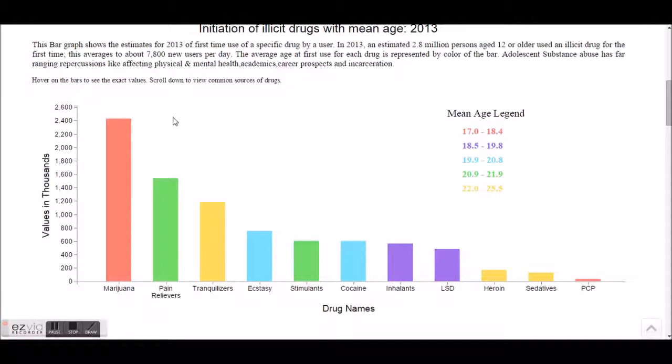This bar graph shows estimates for 2013 of first-time use of a specific drug. In 2013, an estimated 2.8 million people aged 12 or older used an illicit drug for the first time. This averages to about 7,800 new users per day. The average age at first use for each drug is represented by the color of the bar. By hovering on the values on the bars, we can see the actual values and the mean age associated with that drug for the first time usage.